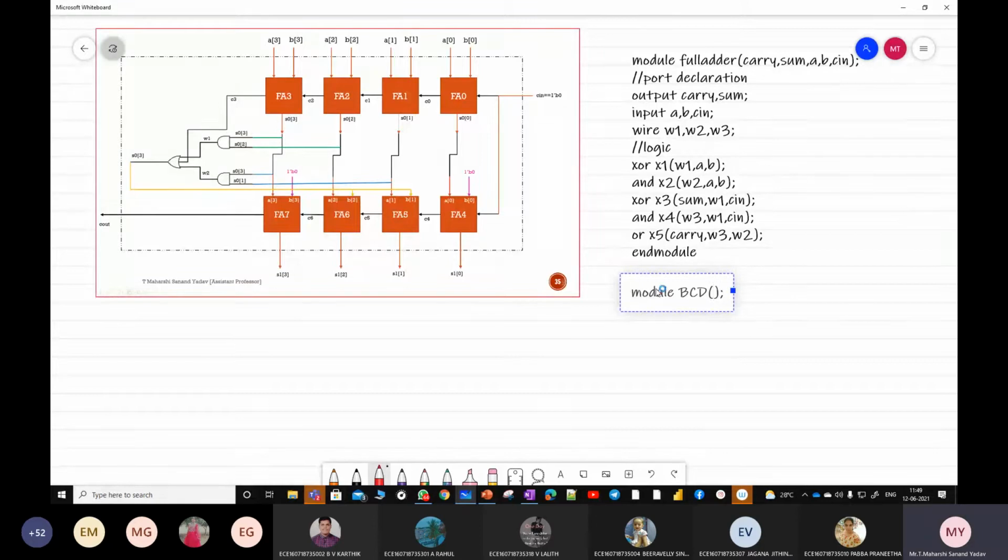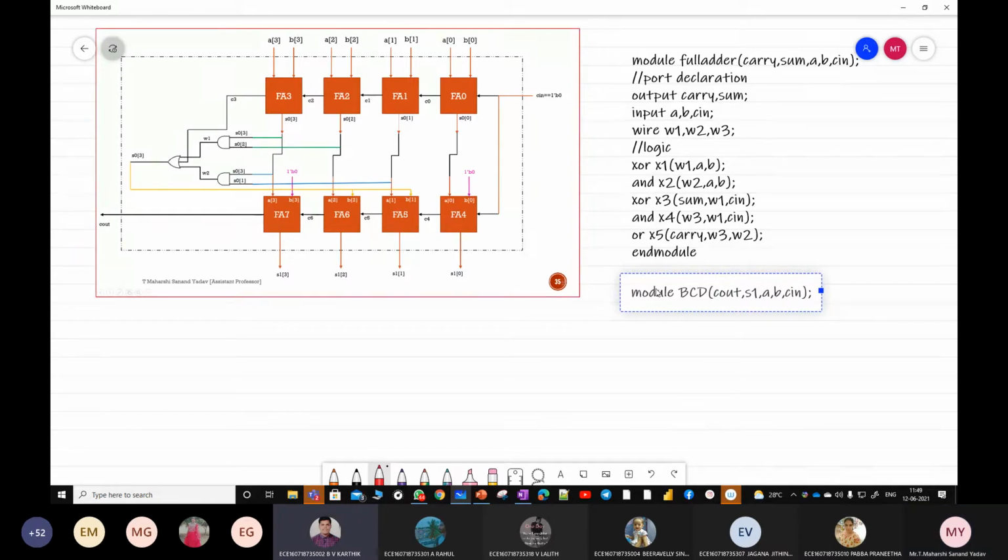Port list means check the terminals which are present outside that particular dotted line. The module outputs are C out and S1. What are the inputs? A, B, and C in, where C in equals 1'b0. While writing the port declaration, I'll do that. Okay, now it is the port declaration.